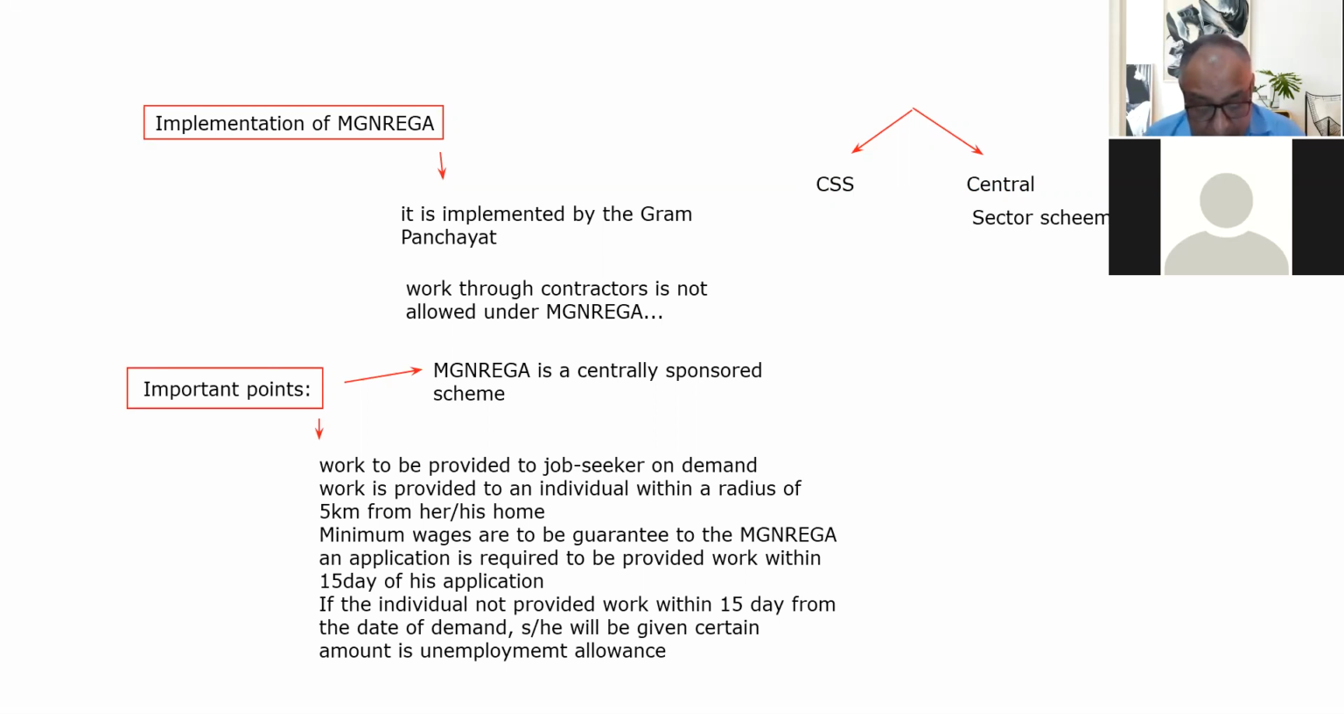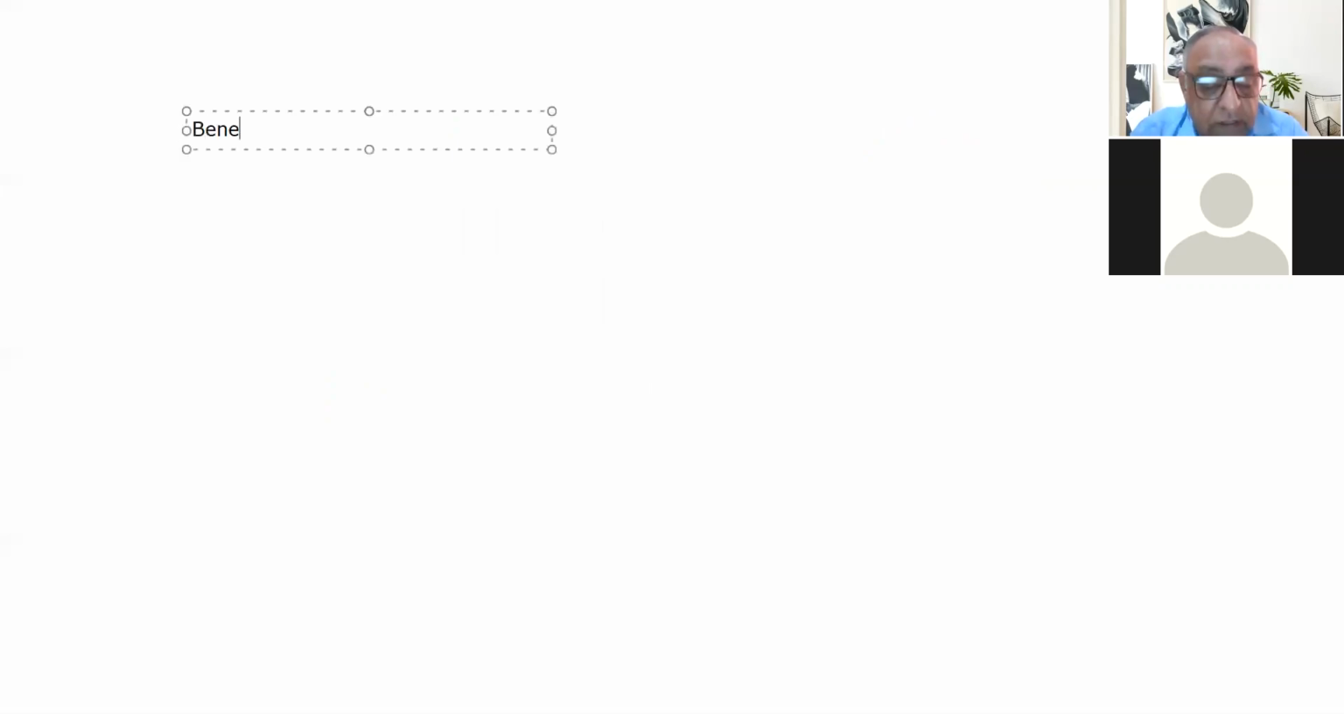So now the next important thing is the benefits of the Mandeka scheme, right? I think up to this point, it is clear to everybody that Mandeka is a rural employment guarantee scheme, where the persons living in villages are provided employment on demand for a minimum of 100 days in 1 year. That 100 days may not be in a single stretch. It may come in pieces.